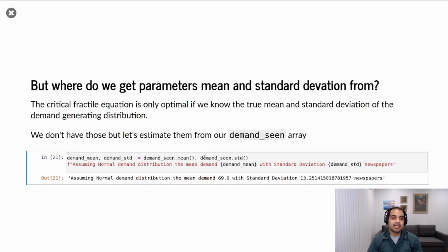But where do we actually get the mean and standard deviation from? We don't have a magic table or book or source API that'll just give us the true mean and the true standard deviation. Nobody knows that in real life. What we can do, though, is we've seen 5 data points. So let's take the mean of the demand we've seen, the average of the demand we've seen. Let's take the standard deviation. The average is the same, 69 as before, nothing's different here. But the standard deviation is now 13.2.